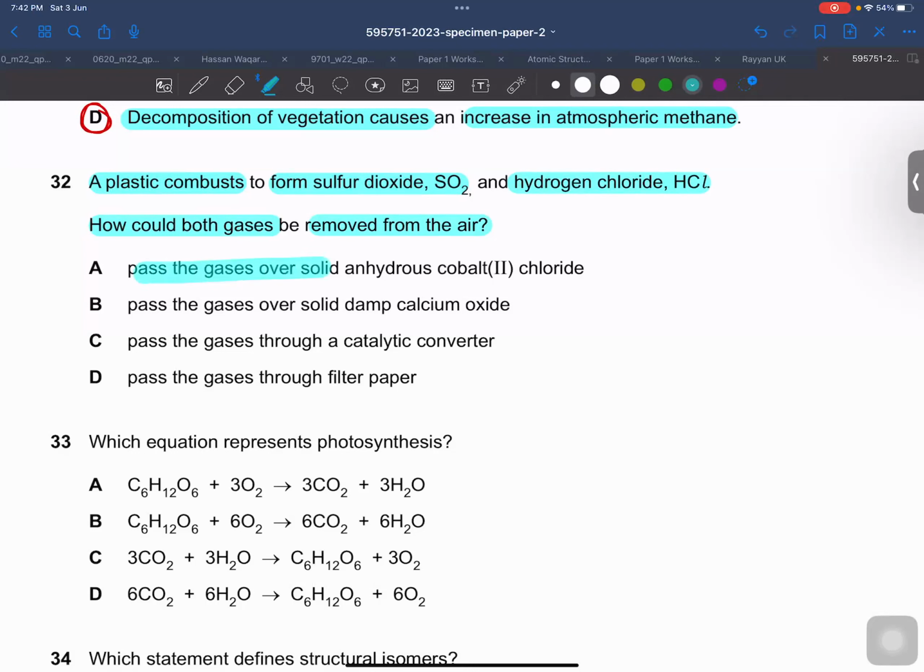Let's see. Pass the gas over solid anhydrous cobalt(II) chloride. This is a salt, so there's no use of that. Calcium oxide is the right answer because it is basic. Pass the gases through a catalytic converter? No. Pass the gases through filter paper? No. So the right answer for this MCQ is B. They both are acidic gases, so we need to pass them through a basic oxide.